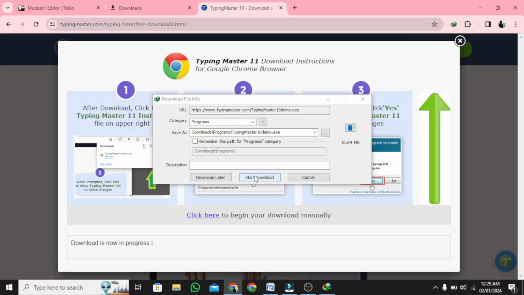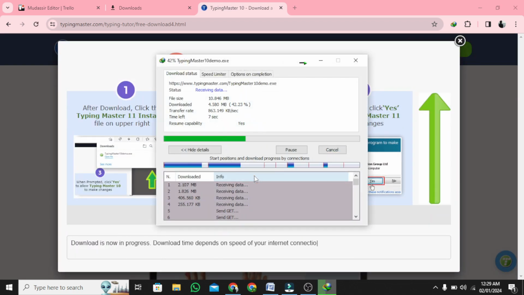4. Choose location and click Save. 5. It will start downloading. 6. Once it is downloaded, click on the small arrow on the Downloaded File tab and click on Show in Folder.